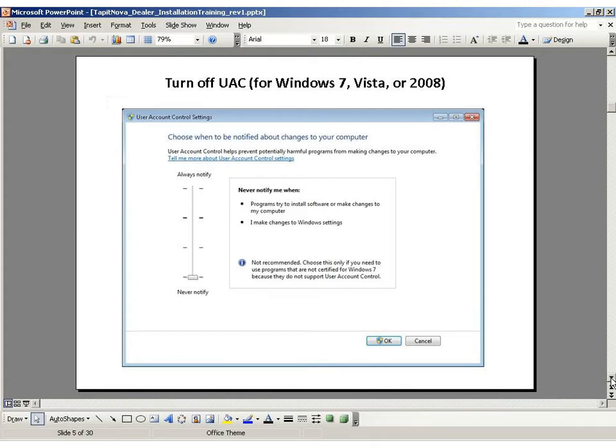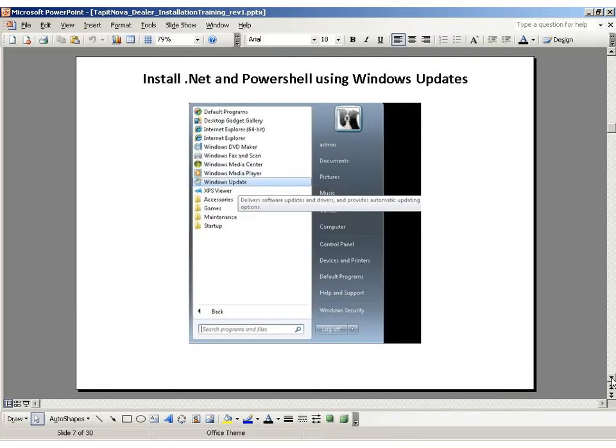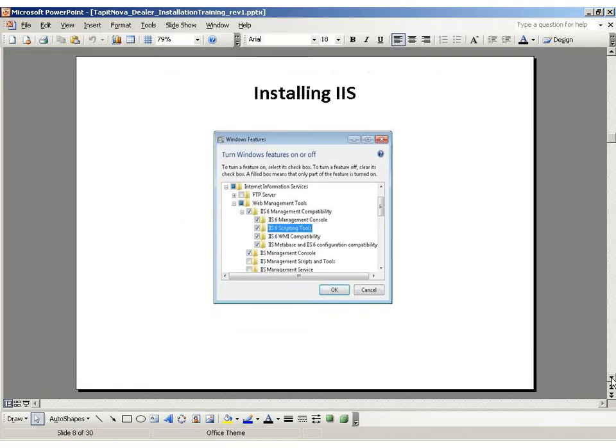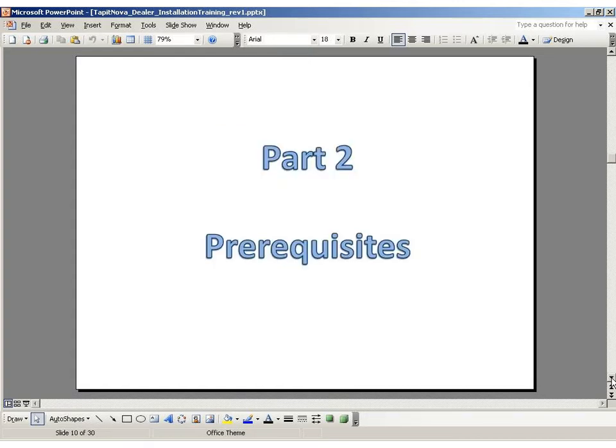Again, you'll need to turn off the user account control, disable any antivirus software, install MS .NET Framework and PowerShell, install IIS, turn the ASP.NET feature on, and then we're ready to move on to the prerequisites.